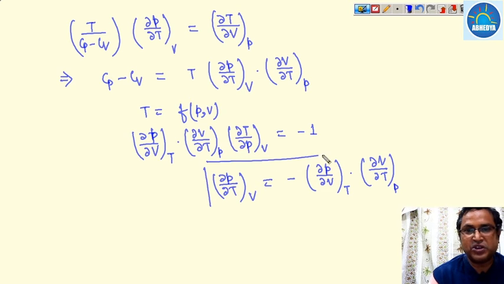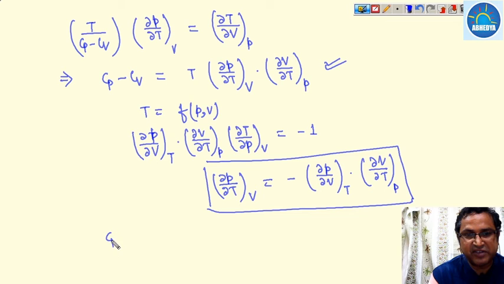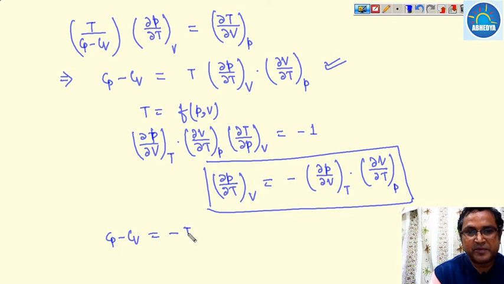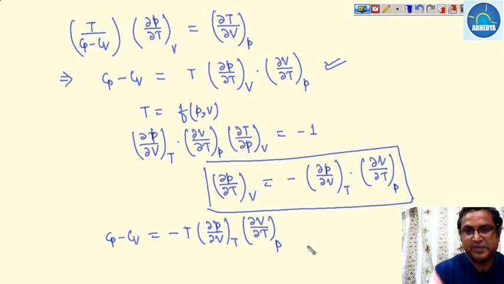So we can put the value of del P upon del T at a constant volume into the given equation, this one. So Cp minus Cv will become minus T times del P upon del T at a constant volume, that value can be written as minus del P upon del V at a constant temperature into del V upon del T at a constant pressure into del V upon del T at a constant pressure. So this becomes del V upon del T at a constant pressure whole square.